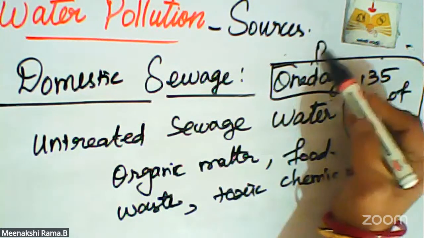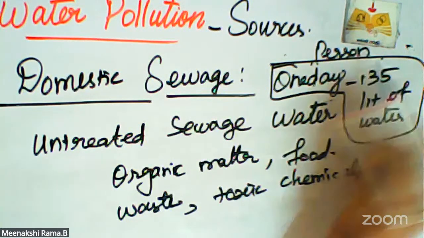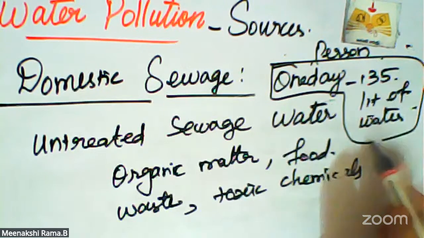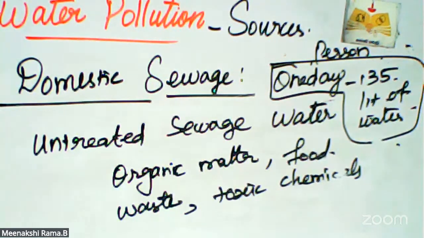Each and every person uses 135 liters of water each day. The largest source of water pollution in India is domestic sewage, that is untreated sewage. The next one is agricultural activities.